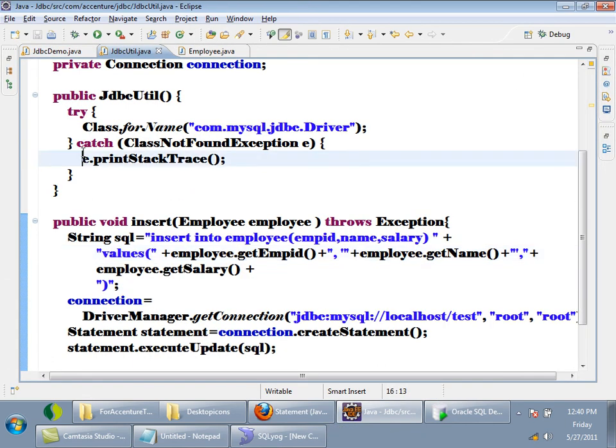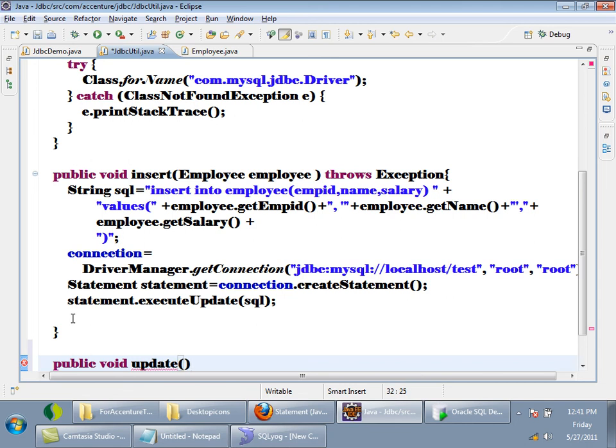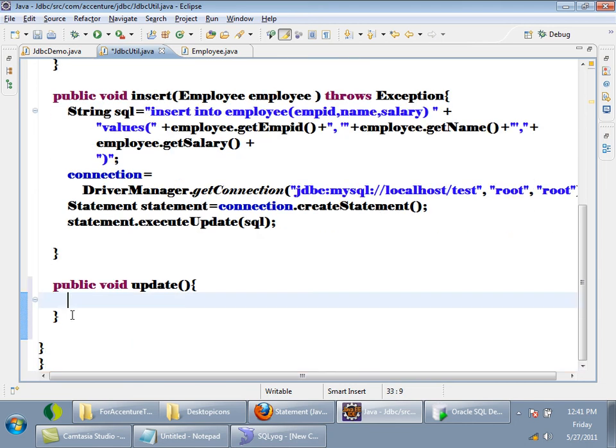In JDBC util I am going to write another method called update. Public void update, which will take again an employee object, Employee e. Here again I need to construct an SQL string.